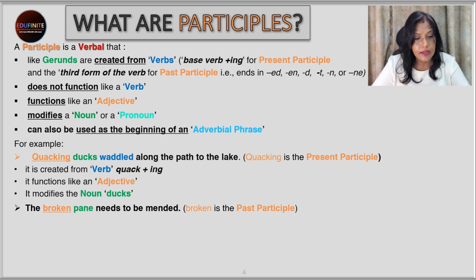The next sentence. The broken pane needs to be mended. Over here, this word broken looks like a verb because we know break, broke, broken. So this is the third form of the verb break.